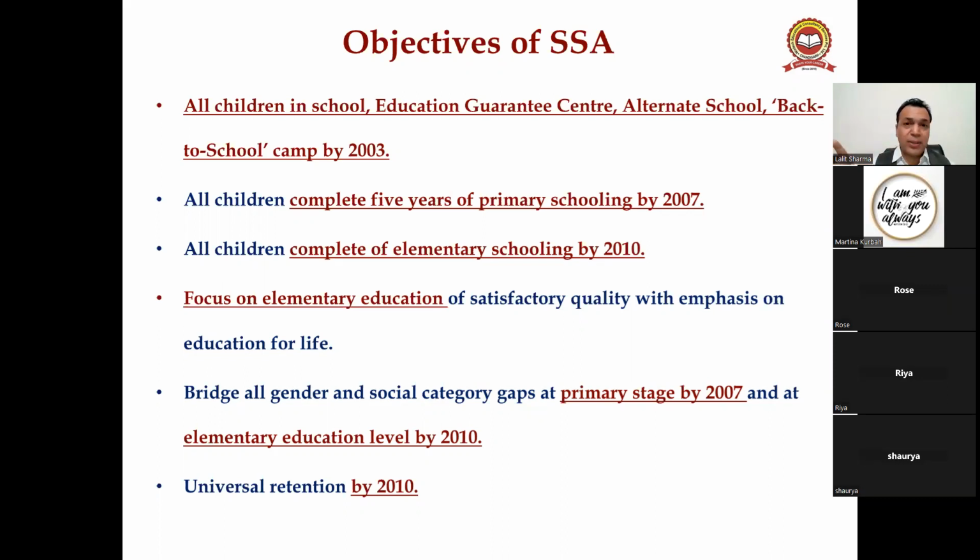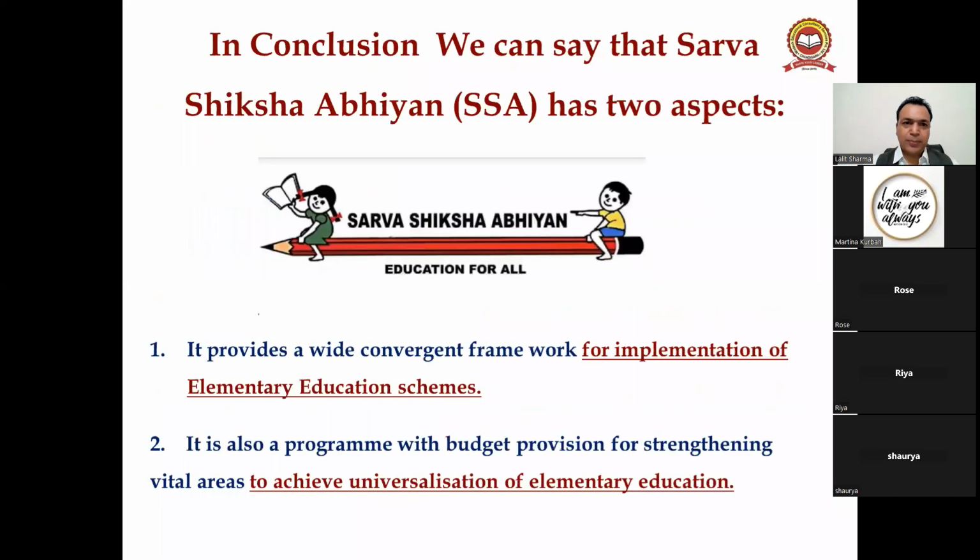If any person, even parents, teachers, or school, violates that rule, then it is punishable. Right, guys? So focus on elementary education of satisfactory quality with emphasis on education for life. Bridge all gender and social category gaps at primary stage by 2007 and at elementary education level by 2010, and universal retention by 2010. Right?